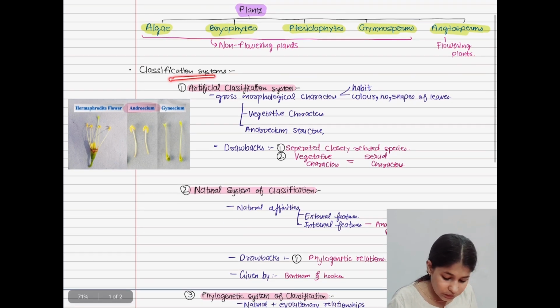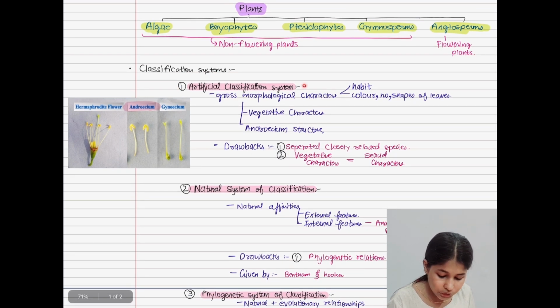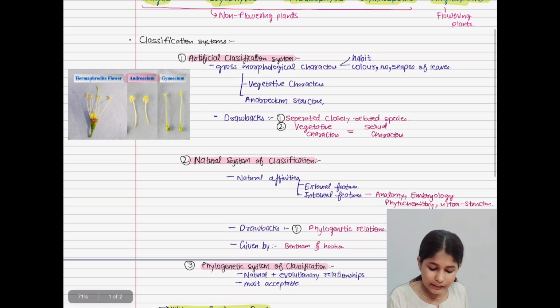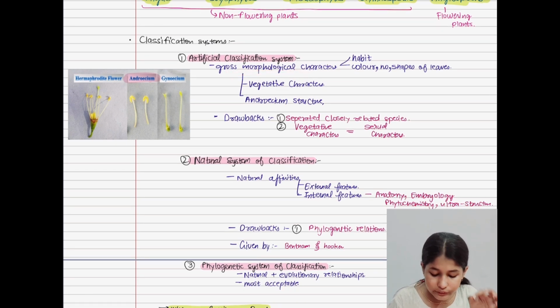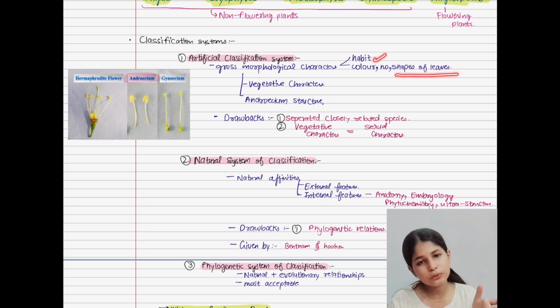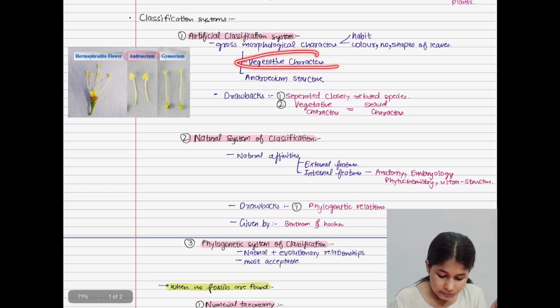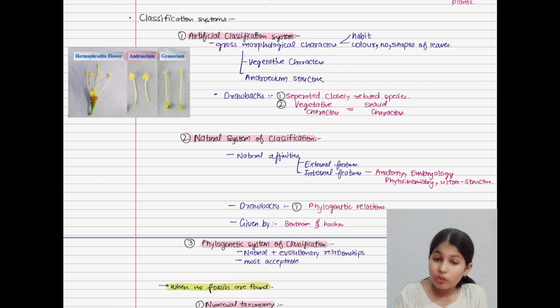Our first classification system is artificial classification system. It is based upon the gross morphological characters, which consist of habitat, color, number and shapes of leaves. In the gross morphological characters, we have vegetative characters and androecium characters, as we have already understood.